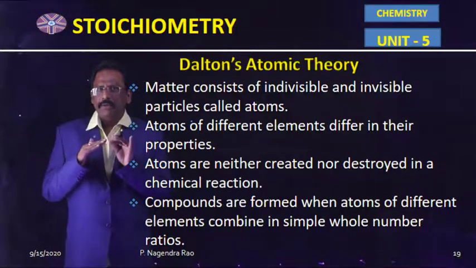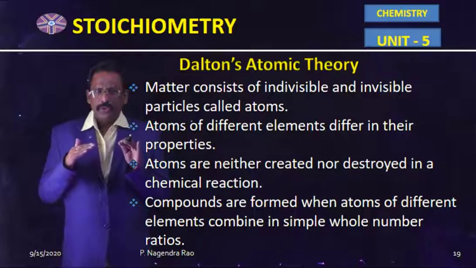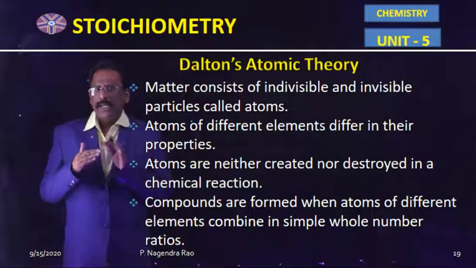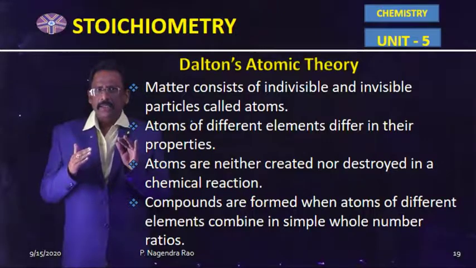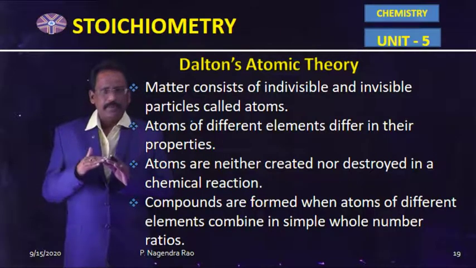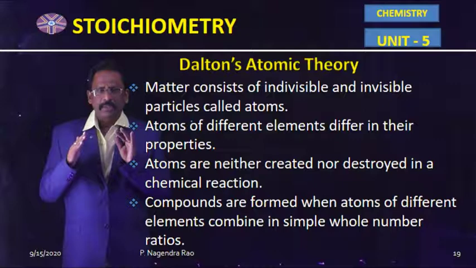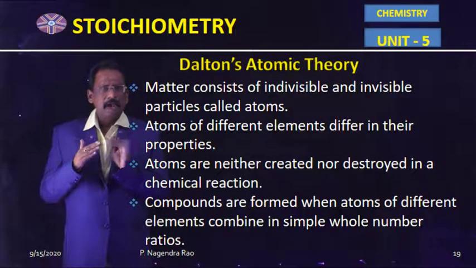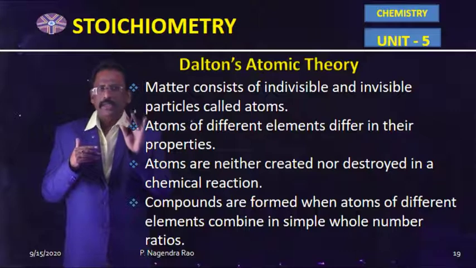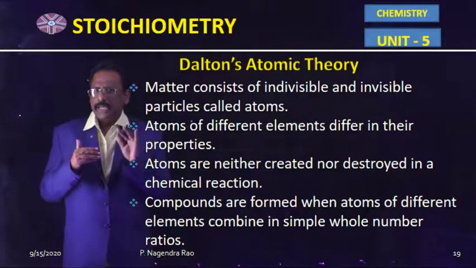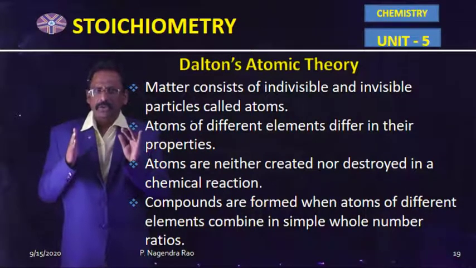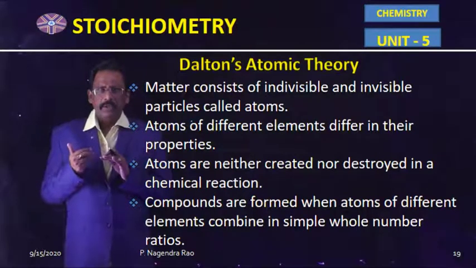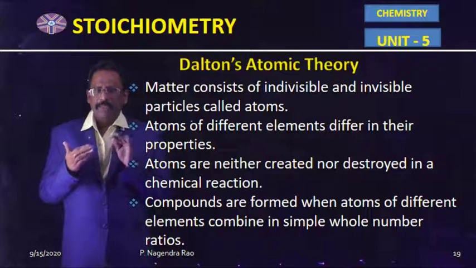The atoms of different elements differ in their properties. If the hydrogen element contains only hydrogen atoms, those atoms' properties are different when compared with the oxygen atoms present in oxygen element. So, atoms of different elements differ in their properties naturally according to Dalton's atomic theory.